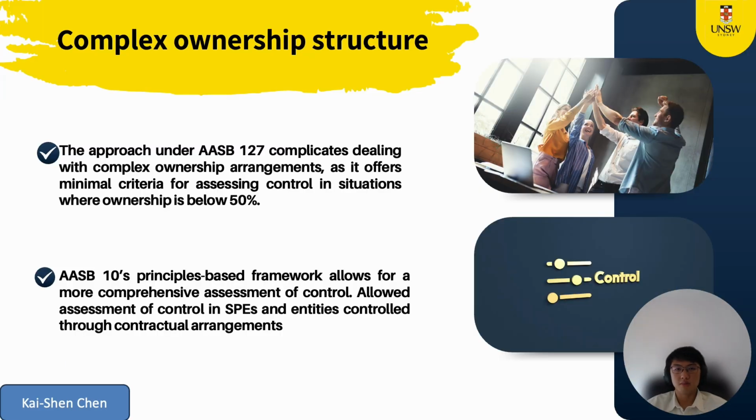Next is complex ownership structures. AASB 127 struggled with minority stakes or special purpose entities. If ownership was below 50%, control was often ignored. However, AASB 10 fixed this. Its principle-based approach assesses power in SPEs or contractual arrangements.